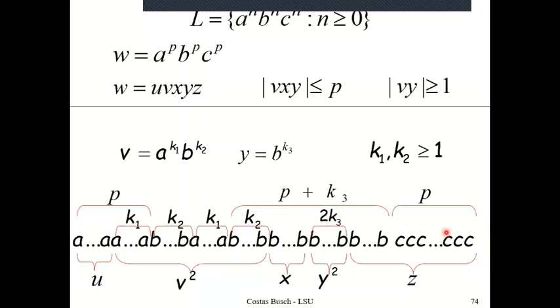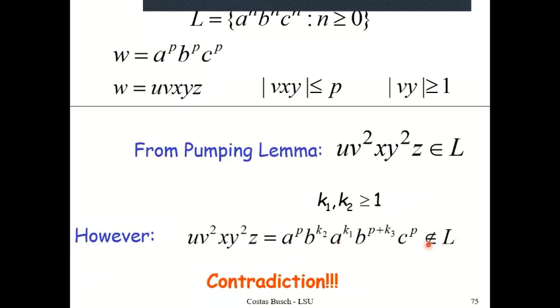The conclusion is that this string is not in my language, precisely because I have a chain of A's followed by a chain of B's followed by a chain of A's, which is followed by a chain of B's, and then a chain of C's, which is not the accepting criterion of my language.